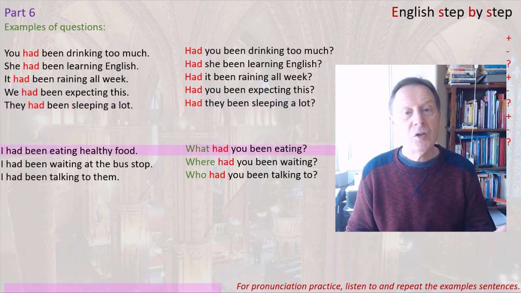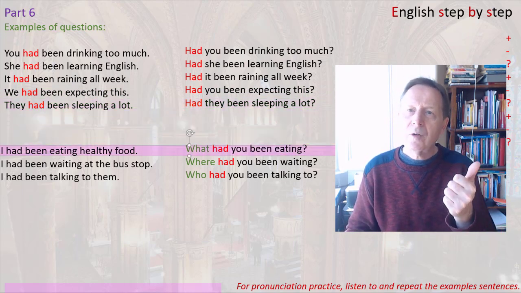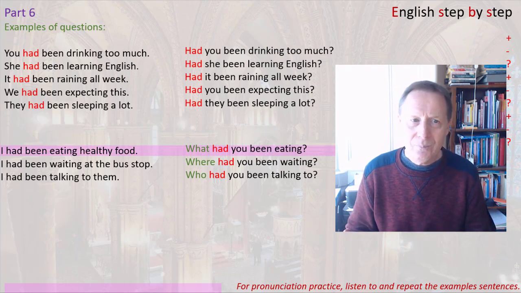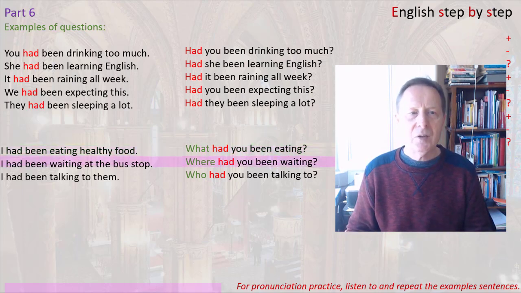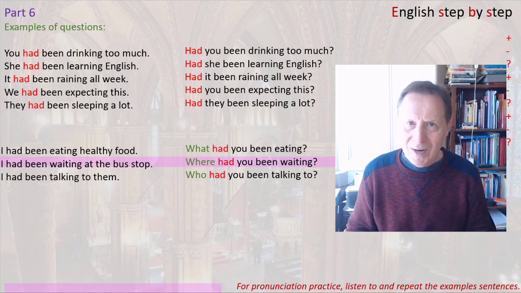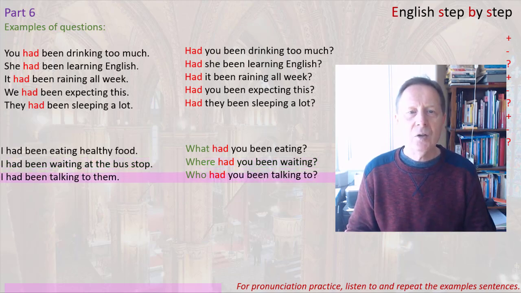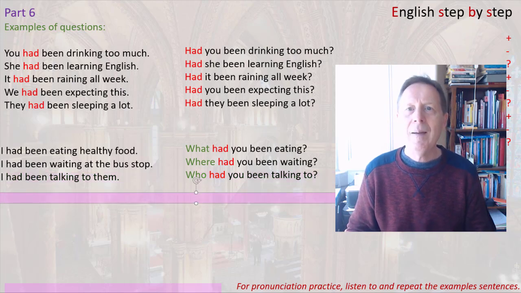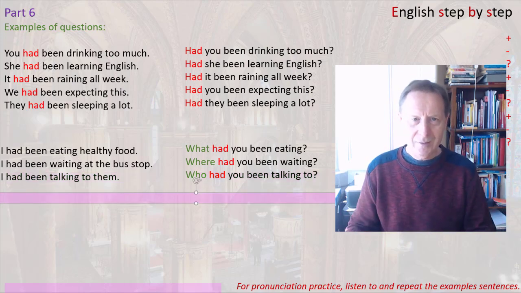And then we have questions with the question words, what, who, when, how, where. In these examples, I had been eating healthy food. What had you been eating? I had been waiting at the bus stop. Where had you been waiting? I had been talking to them. Who had you been talking to? So remember the inversions.